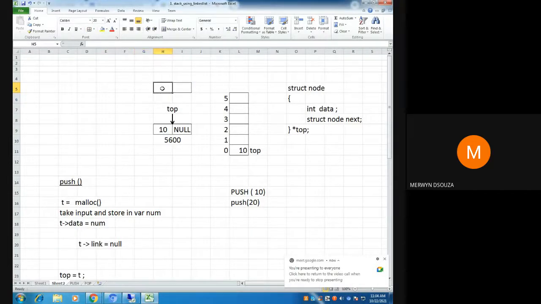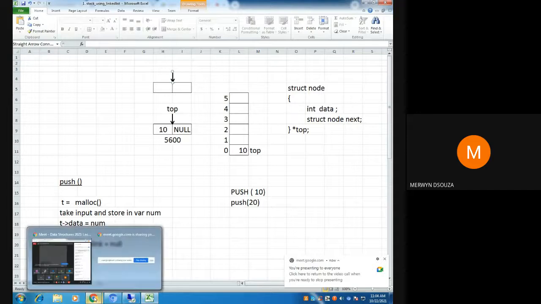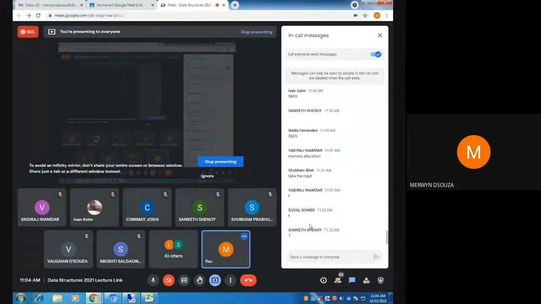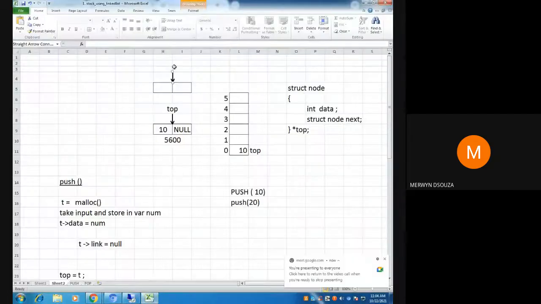So this is a memory. Who will be pointing to this memory? Which pointer is pointing to the memory? T. Okay, T is pointing to the memory.